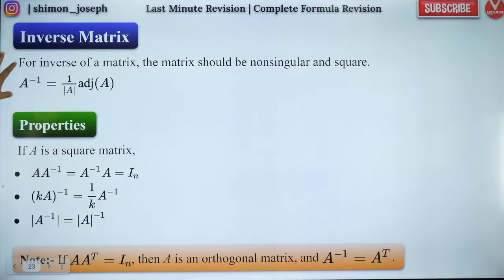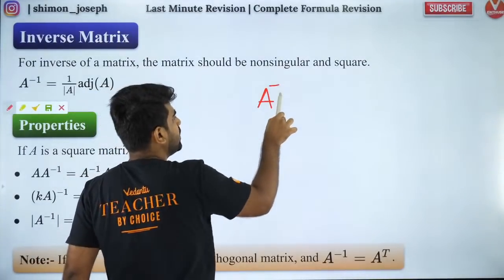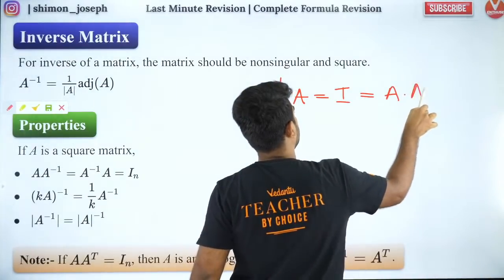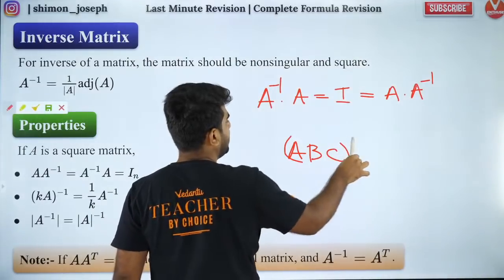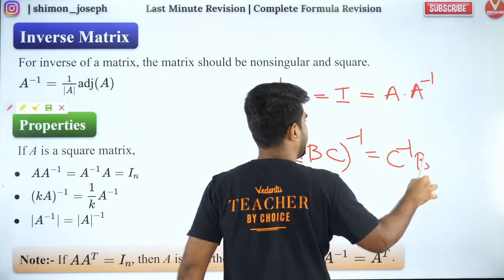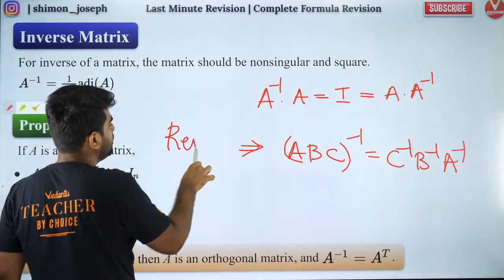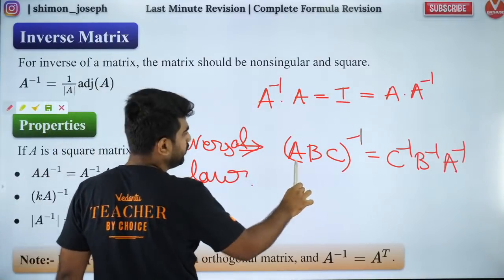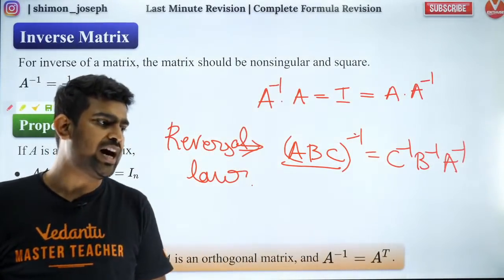So guys, this is how you find inverse of a matrix. Here are certain properties of inverse. Please make a note of it. Whenever you say inverse, A inverse into A is equal to I, and in the same way A into A inverse is also equal to I. And people, if you have (ABC) whole inverse, it will become C inverse, B inverse, A inverse. This is called the reversal law. Very, very famous property. You can get questions from here. Reversal law means if you have ABC product whole inverse, it can be written as C inverse, B inverse, A inverse. Are you all clear?